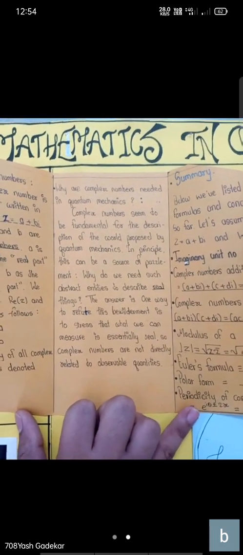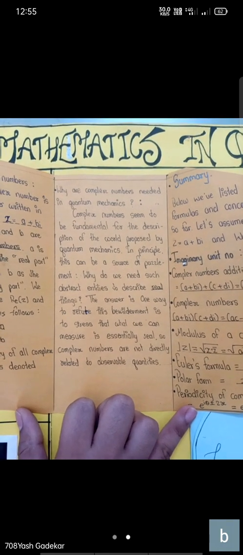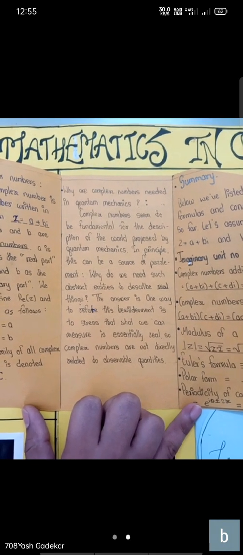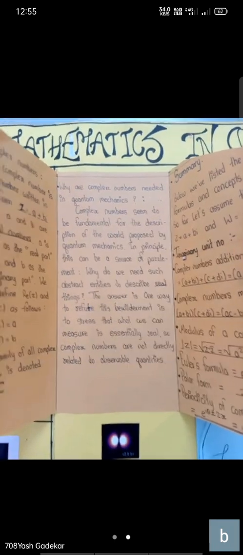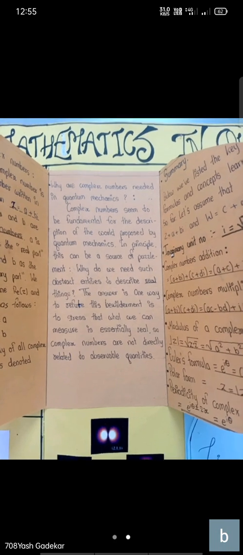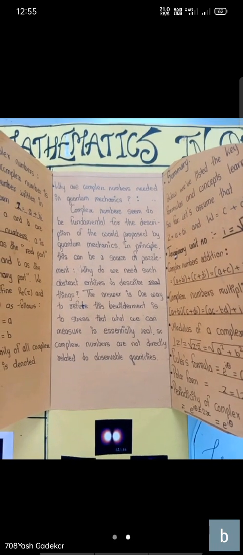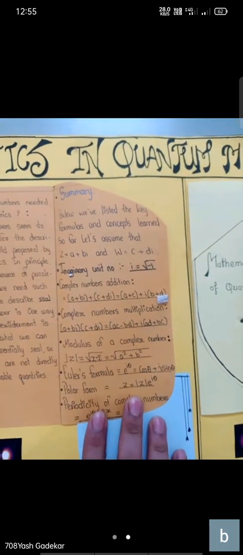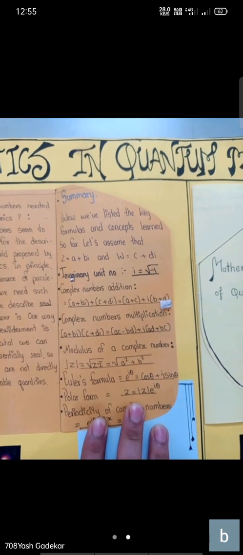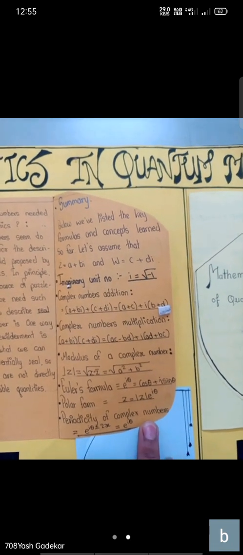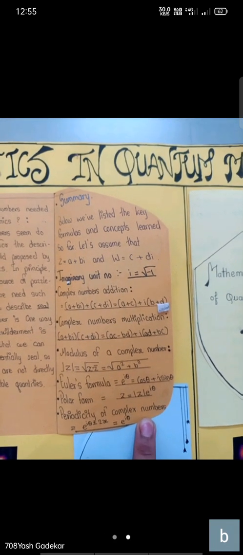Why are complex numbers needed in quantum mechanics? Complex numbers seem to be fundamental for the description of the world provided by quantum mechanics. This can be a source of puzzlement. Why do we need such distinct entities to describe these things? The answer is that what we can measure is essentially real, so complex numbers are not directly related to absolute quantities. Summary. Below we have listed the key formulas and concepts learned so far, assuming that z is equal to a plus ib and w is equal to c plus id, and so on.